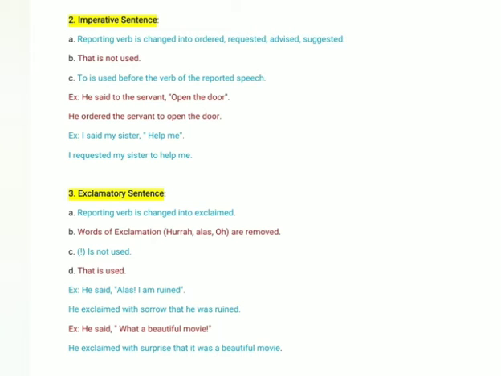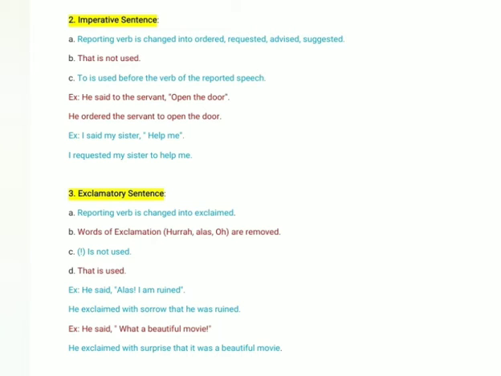Next one, I said to my sister, help me. Now this statement shows that I am asking for help. Okay, I'm requesting help. So here I will use, I requested my sister to help me.